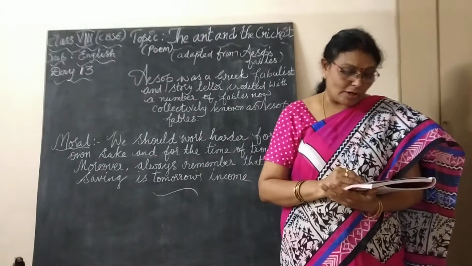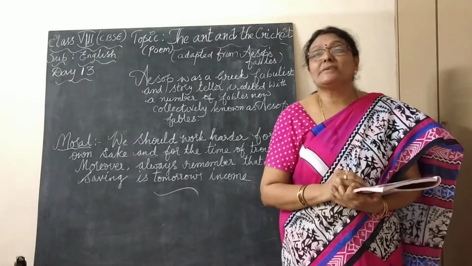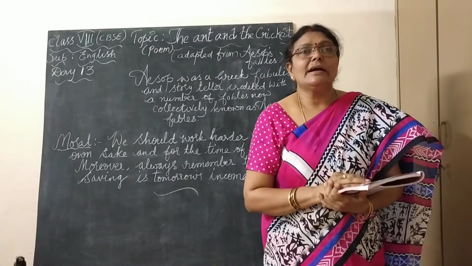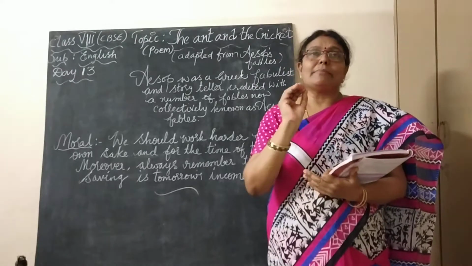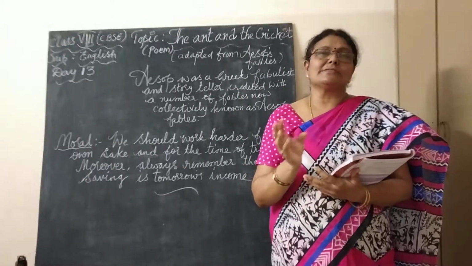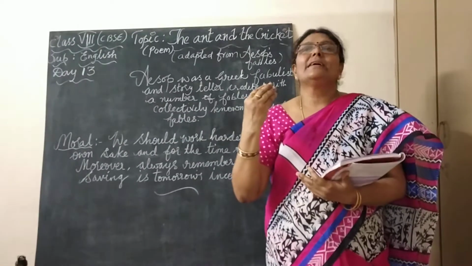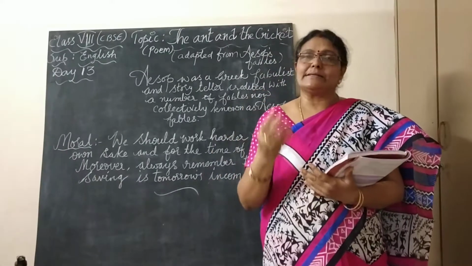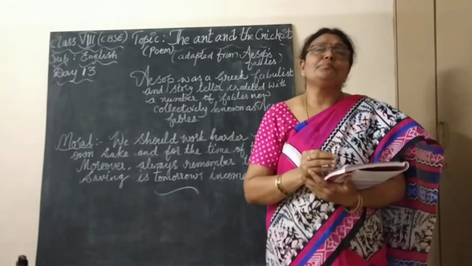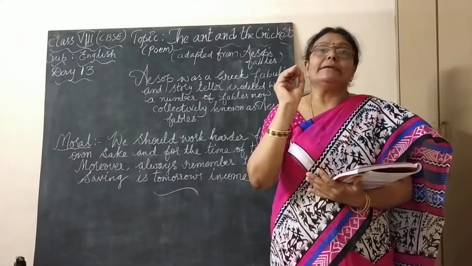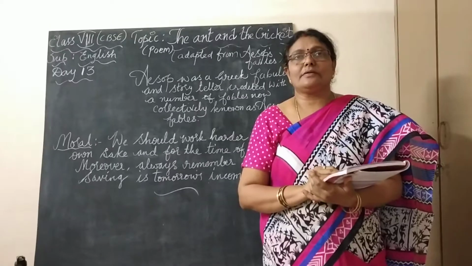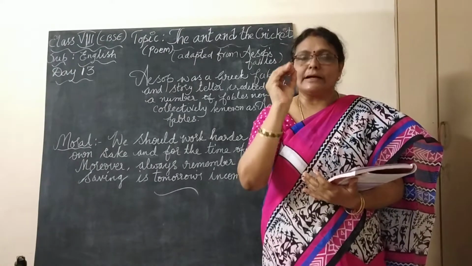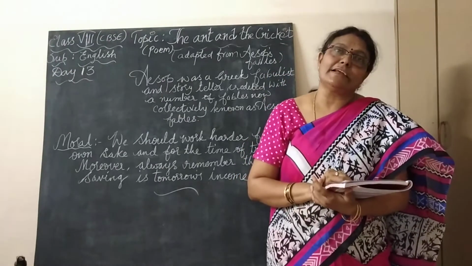Here, miserly means, you all know, children, what is miserly? A person who is very stingy. A person who is very, very stingy. Actually, miserly means stingy. A person who saves for himself. He doesn't help or give any money to anybody else. That is called miserly actually. But here in the poem, miserly means a tiny creature, a small creature. Who is the tiny creature here? Ant.